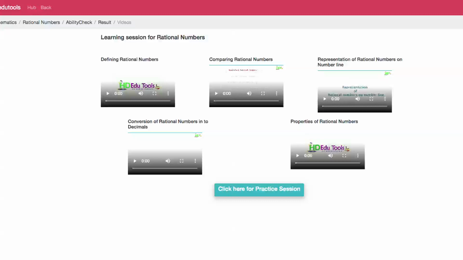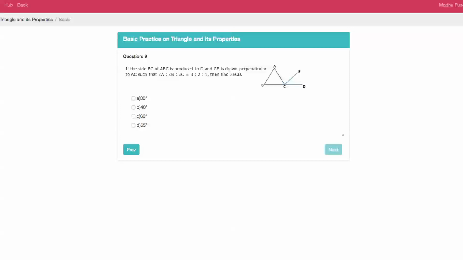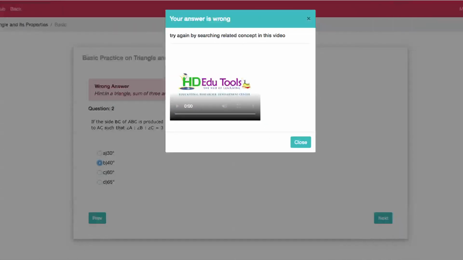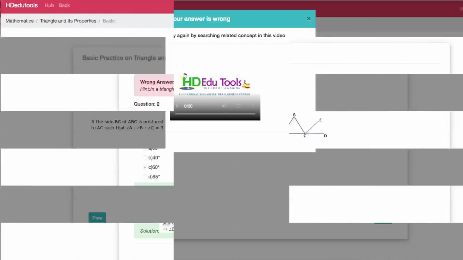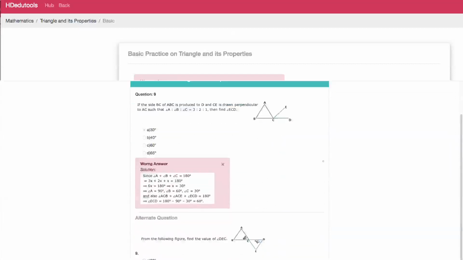With this audio visual you can learn. After completing it, you go to the practice session. In this practice session you have basic, analytical, and advanced levels. Almost all basic level you will be guided by the program, that is, if you give one wrong answer, you get a hint. Again, if you choose a wrong answer, a related audio visual will appear. If you go wrong again, it gives a solution, and also it asks you to go for an alternate question.